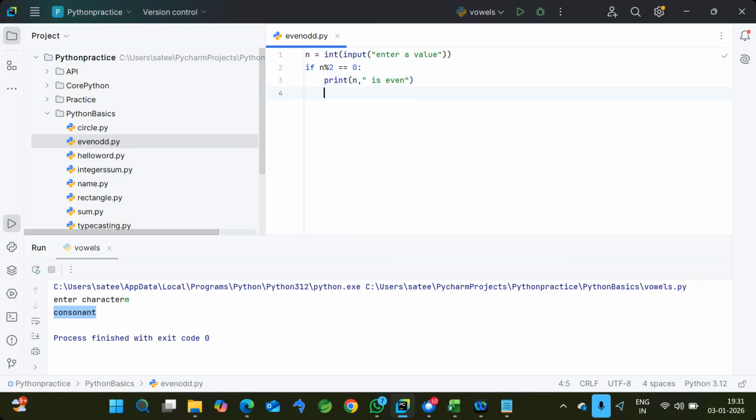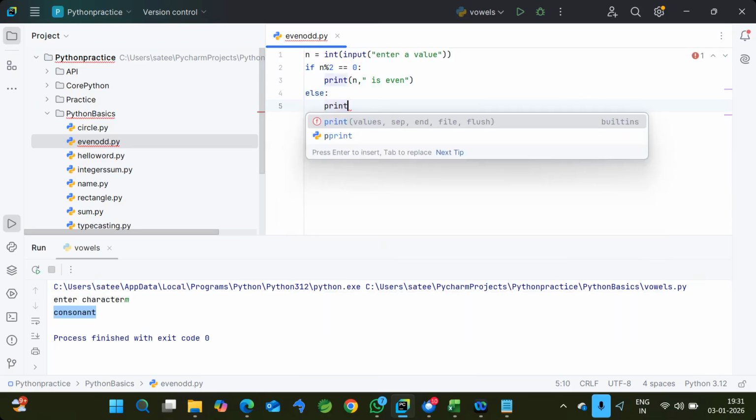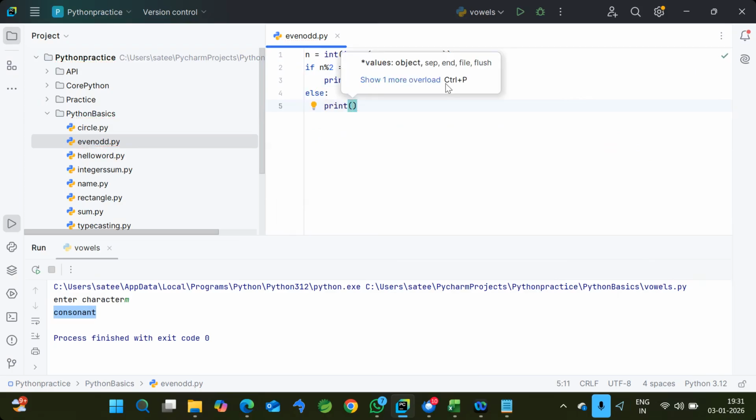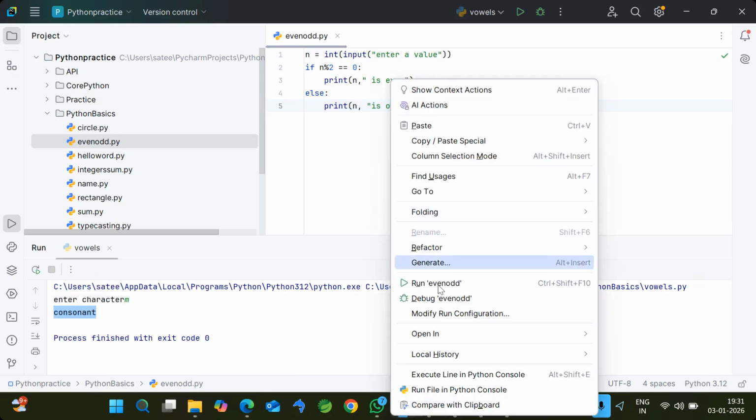Okay. Similarly, if it is not even, there is no other condition to validate, so straight away we can print that it is an odd number. So how we define the if else is based on the number of conditions only. If we have only one condition, then if else is enough. But if you have multiple conditions to validate, then we may use an else if ladder or elif ladder. Okay. So now n comma "is odd number". Okay. So this is a simple if else condition.